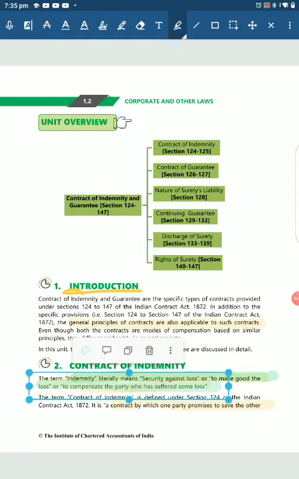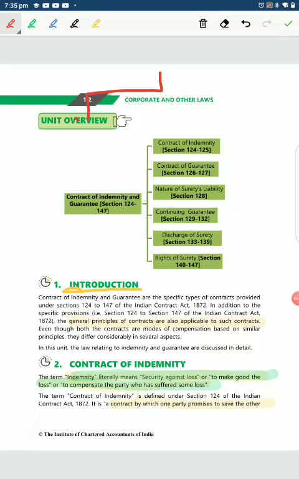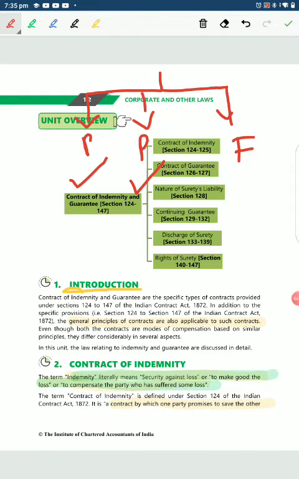See, there are three parts: past, present, and future. If a person has already suffered a loss in the past, or in the present, if a person is going to suffer a loss and you provide a security for that, that is also a contract of indemnity.